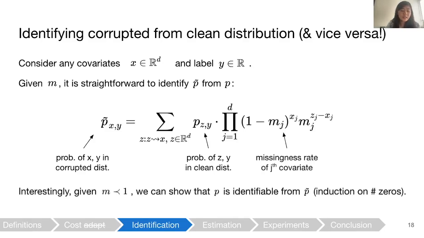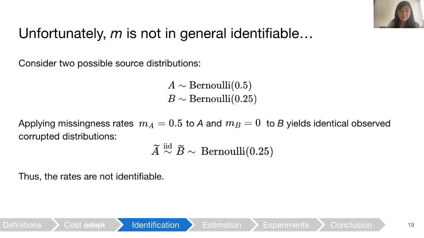And interestingly, given that M is strictly less than 1, we show that P, the clean distribution, is actually identifiable from the corrupted distribution using induction on the number of dimensions that are 0. But note that we require knowledge of the missingness rates, M. Unfortunately, M is not in general identifiable from data.